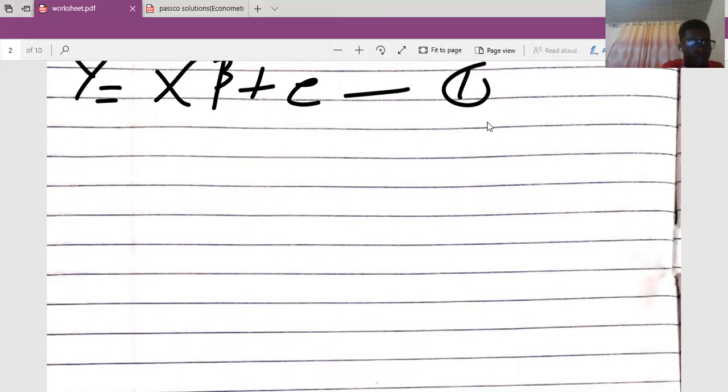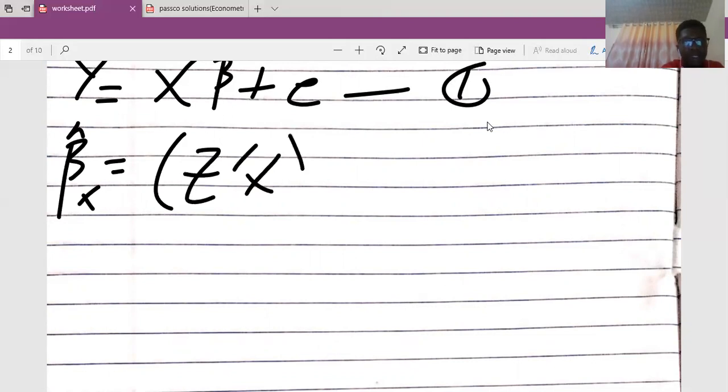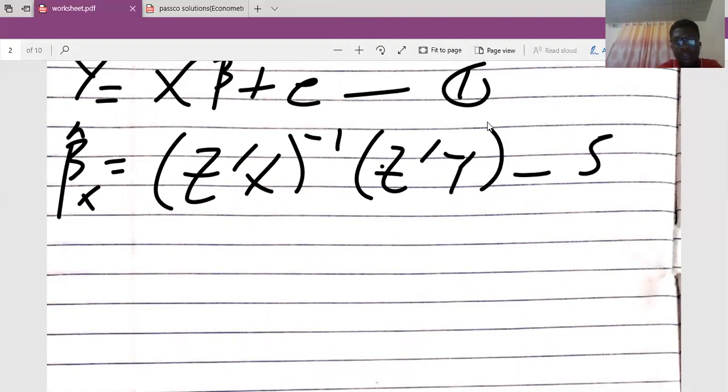So in our equation 5, we had our beta x cap to be equal to z prime x inverse, then we have z prime y. Let me wipe this bracket off so that it will just look like what we had. Good.